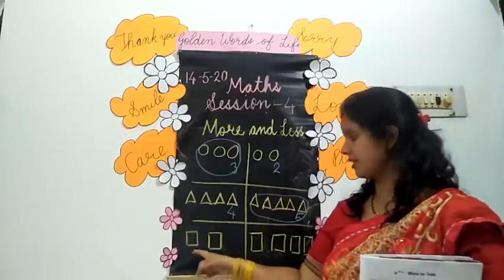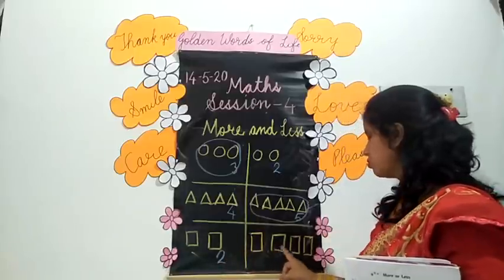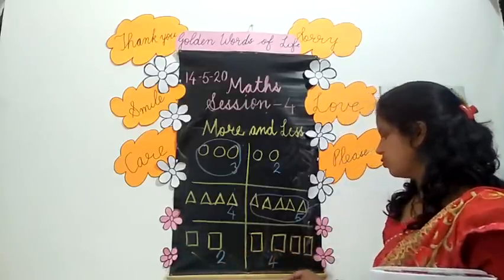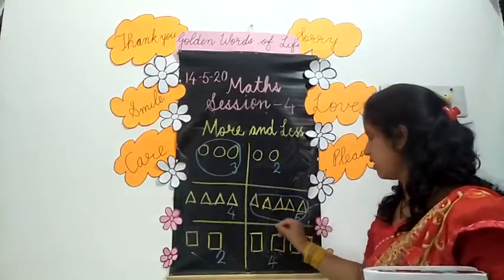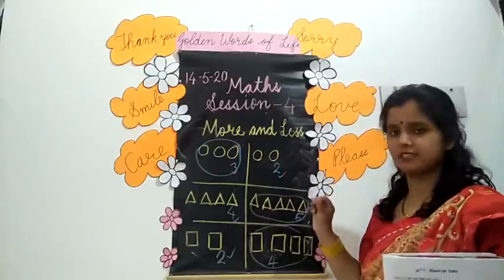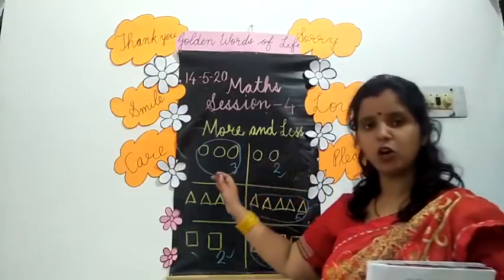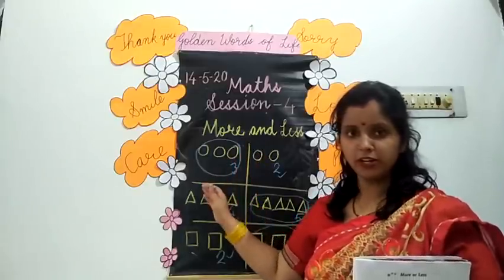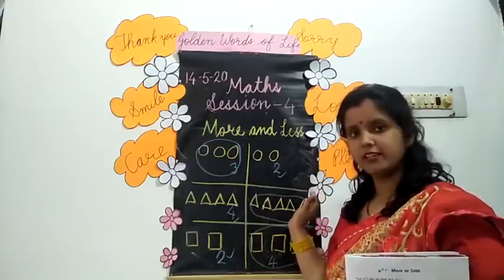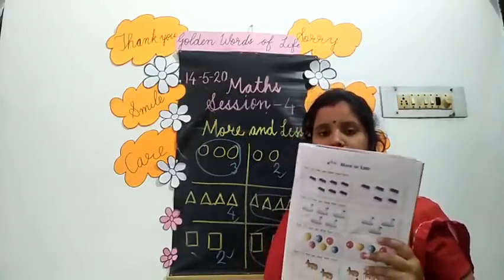Now here how many rectangles we have? 1, 2. 2 rectangles. And 1, 2, 3, 4. 4 rectangles. So which one is more? This one is more. And these are the less. Clear to all? Where we have the more objects, they are more. And where we have the less objects, they have less. Okay? Now we will do the book exercise. Okay children? Take out the book.